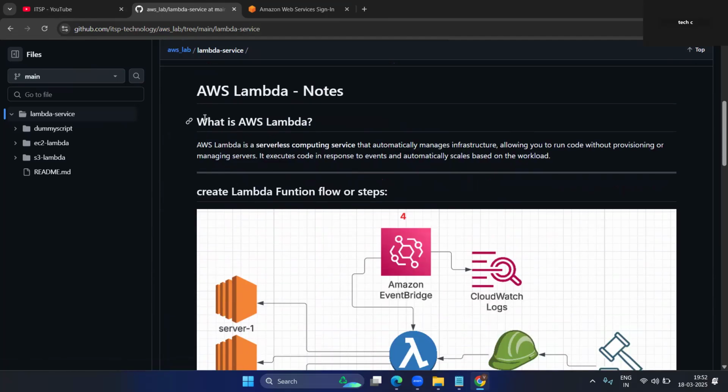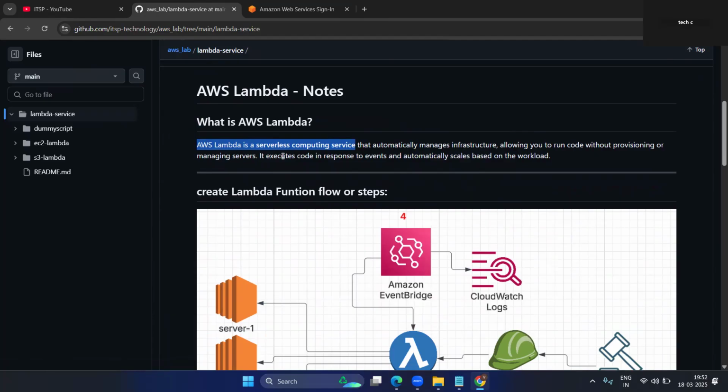So now, what is Lambda? Anyone tell me what is Lambda? Lambda is a serverless computing service. Serverless means it is not required to deploy any virtual machines like EC2 instances.